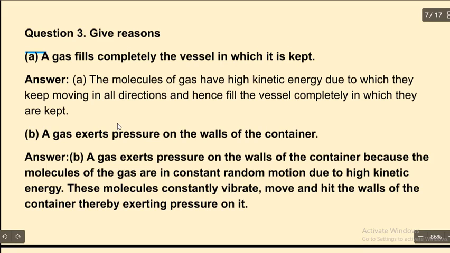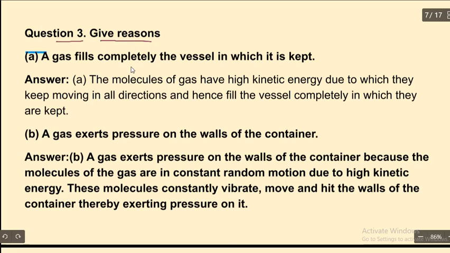Hi everyone. Yesterday we saw a few of the questions of the chapter Matter Surrounding Us. We are going to continue these questions today also. Question number 3, give reasons.